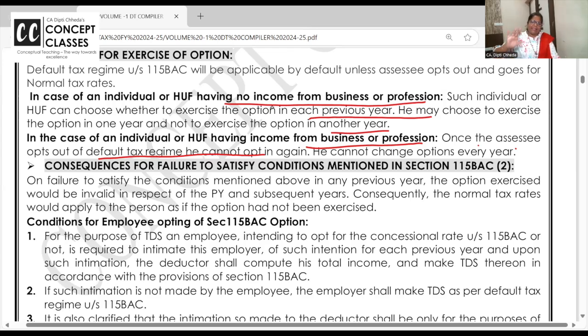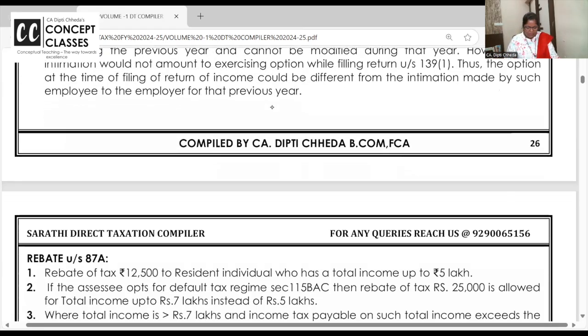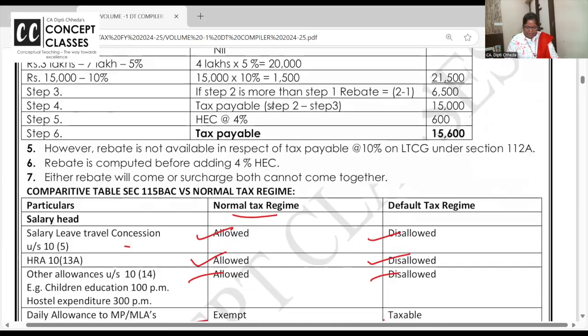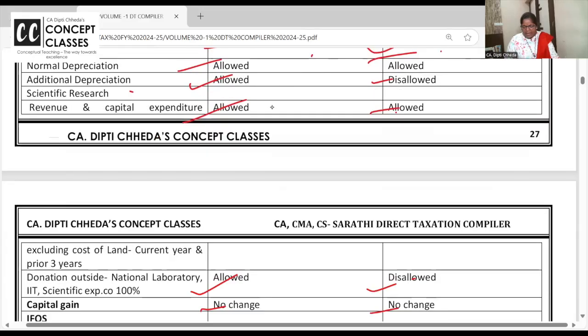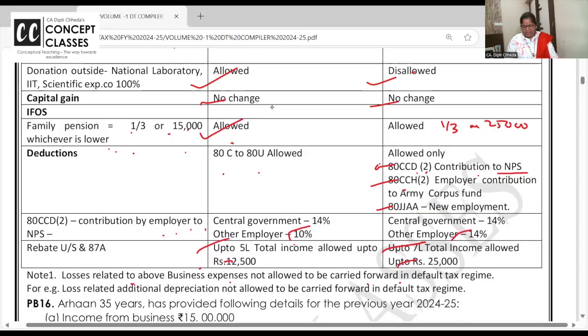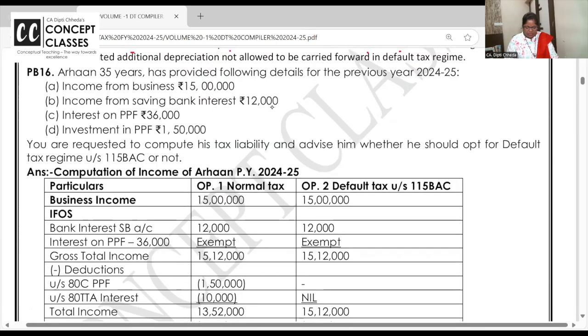Or once in, let it be in. Once you come out, you can't opt. That's all for the rebate concept and all I have solved. The table I have discussed nicely, only a few things we will discuss after every chapter.